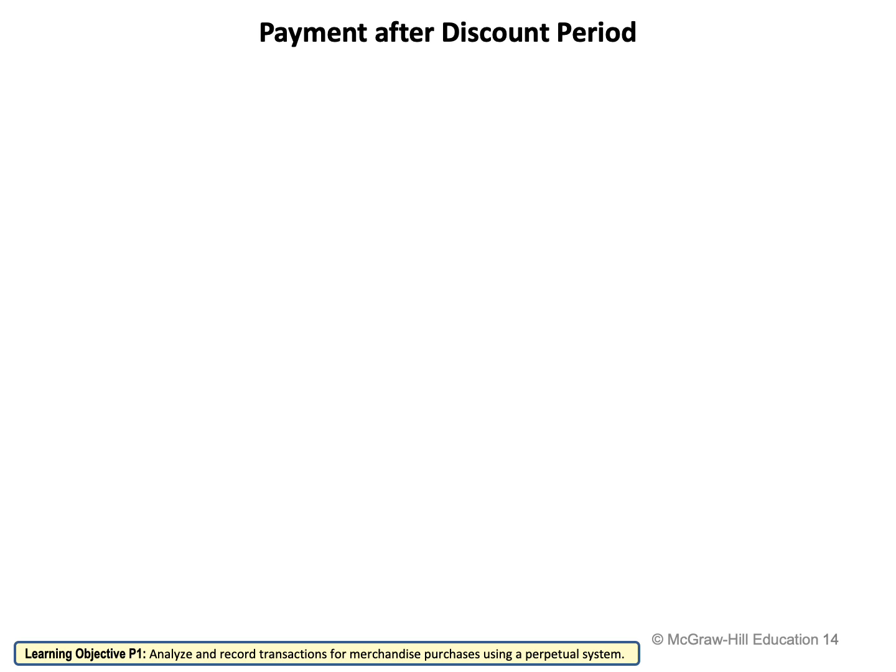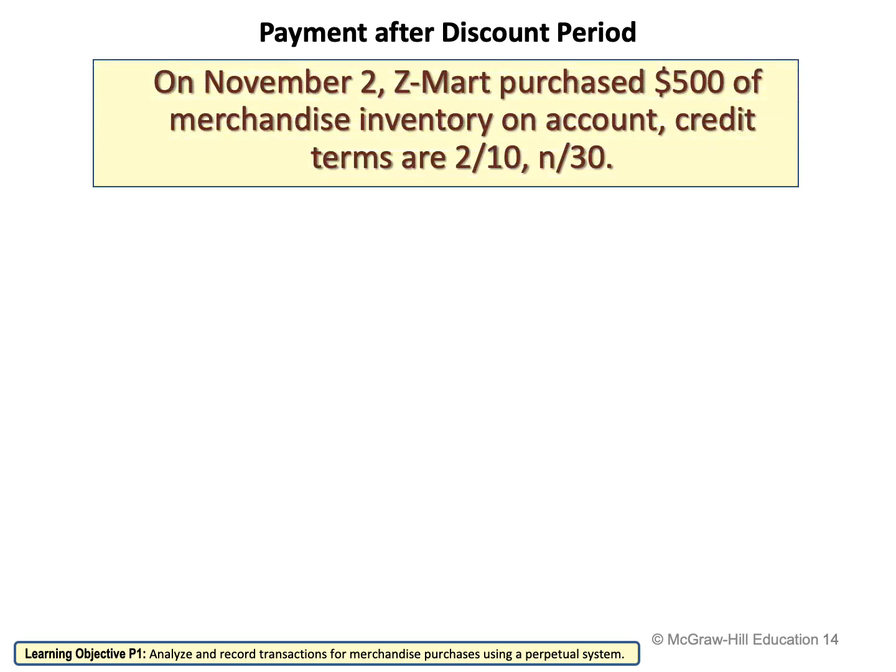Okay, so let's see this example. On November 2nd, Z-Mart purchased 500 of merchandise inventory on account with a credit term of 2% discount if the buyer pays within 10 days, otherwise, he needs to pay within 30 days. So Z-Mart purchased the merchandise inventory.